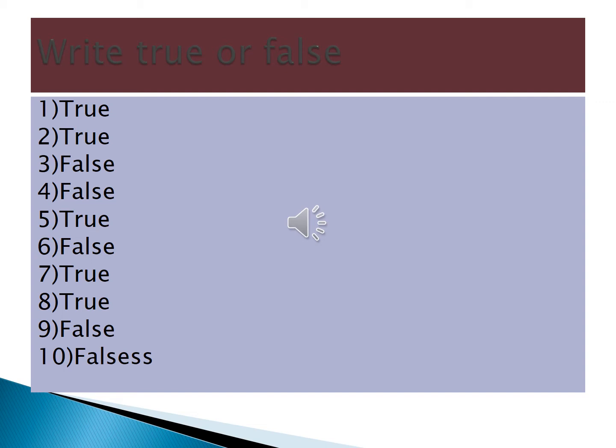Is it true or false? True. Answer is true. Somebody wrote TURE. That is wrong. We should write TRUE.